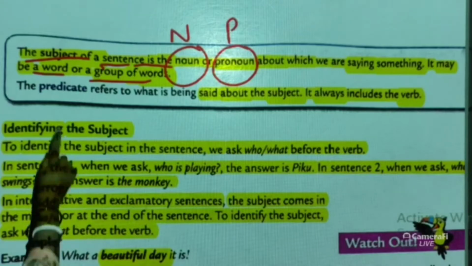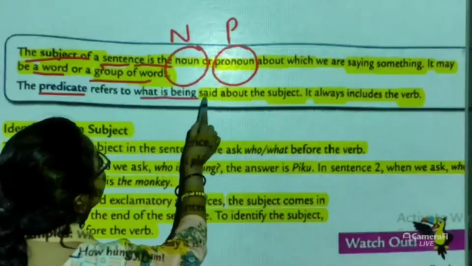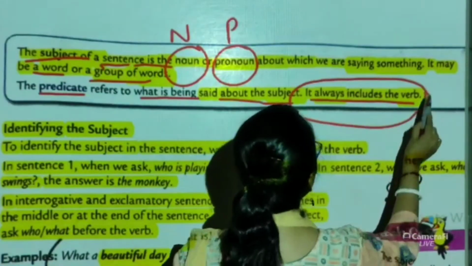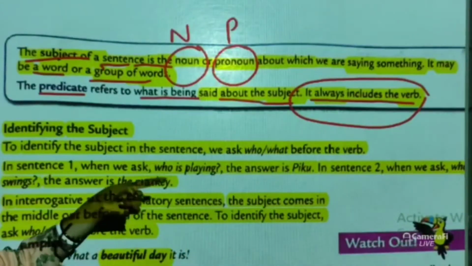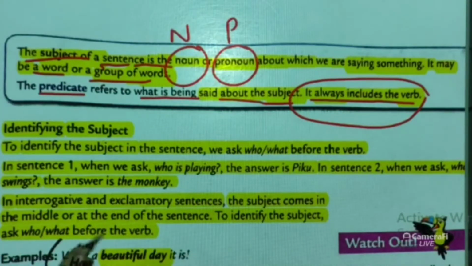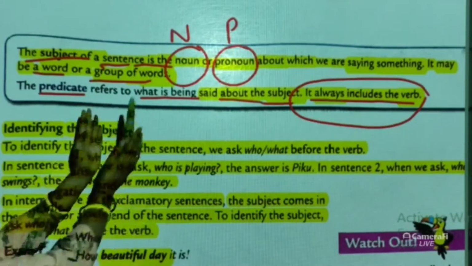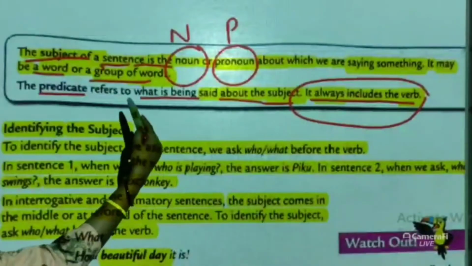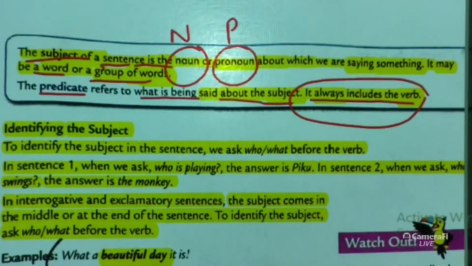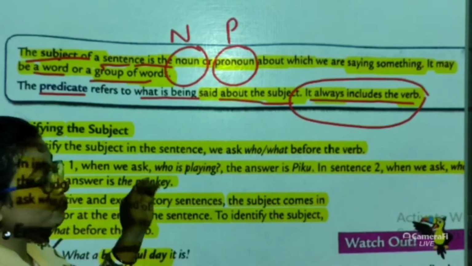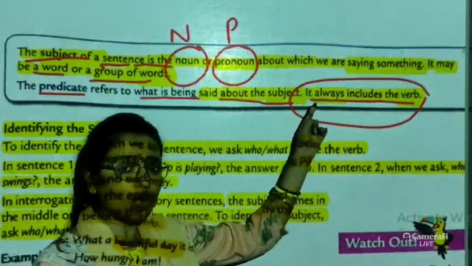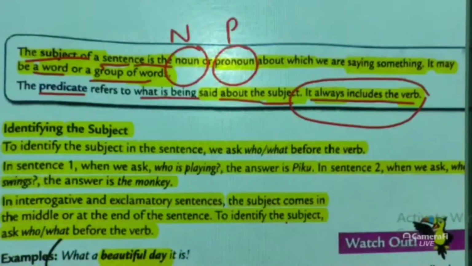On the other hand, a predicate refers to what is being said about the subject. It always includes the verb. So, in the predicate, we will always find the verb. What we are saying about the subject becomes the predicate in a sentence. And we must remember, the predicate always includes the verb.